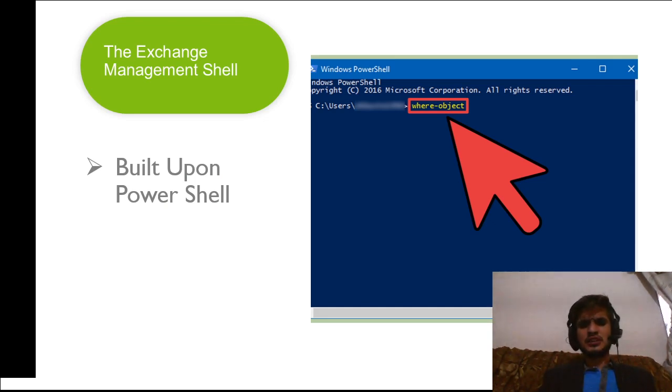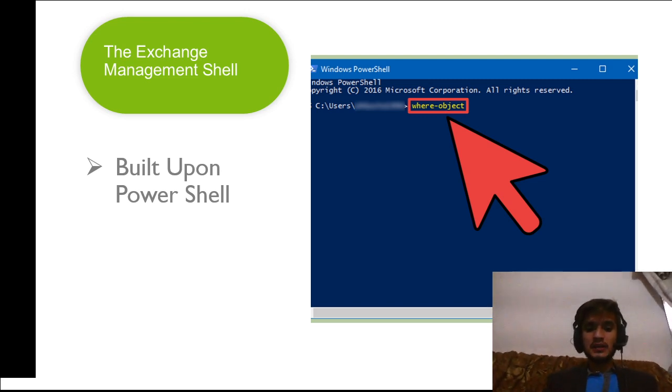The Exchange Management Shell is built upon PowerShell. Now, those of you who know that PowerShell is your first thought might be, oh no, what are they doing to me here? I do not want to manage my Exchange from a command line. Well, the goal going forward is to help you appreciate that the Exchange Management Console is always there for you to work with.